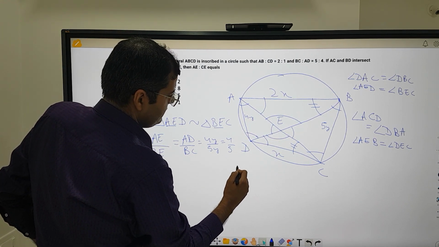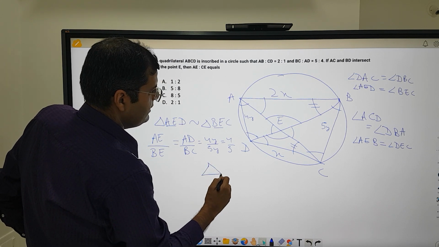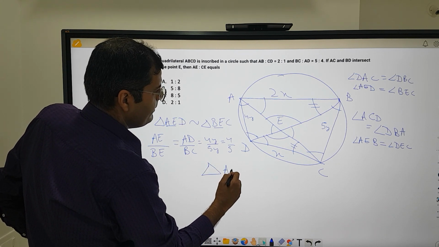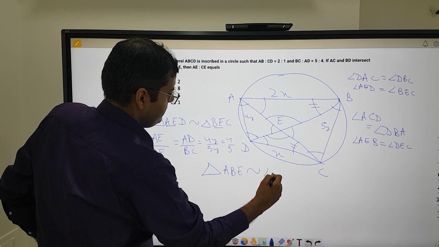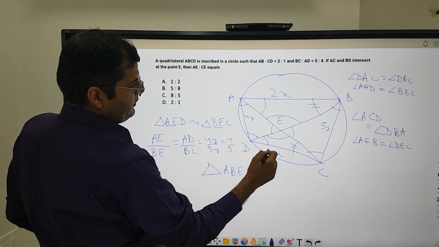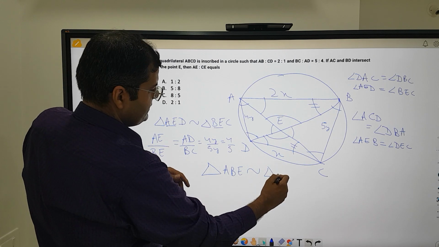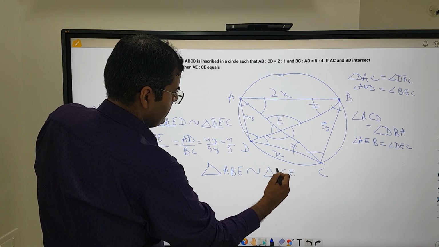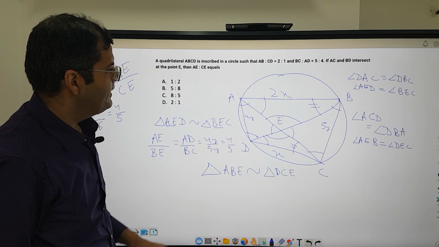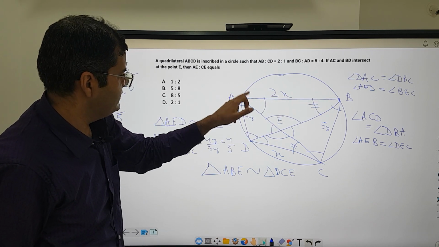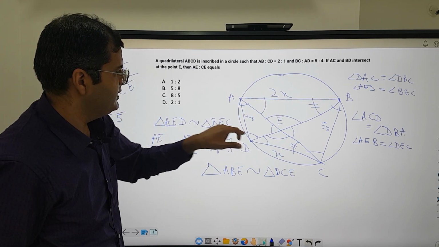So triangle ABE is similar to triangle. Now this B is same as this C. So C, E and D. Triangle ABE is similar to triangle DCE.